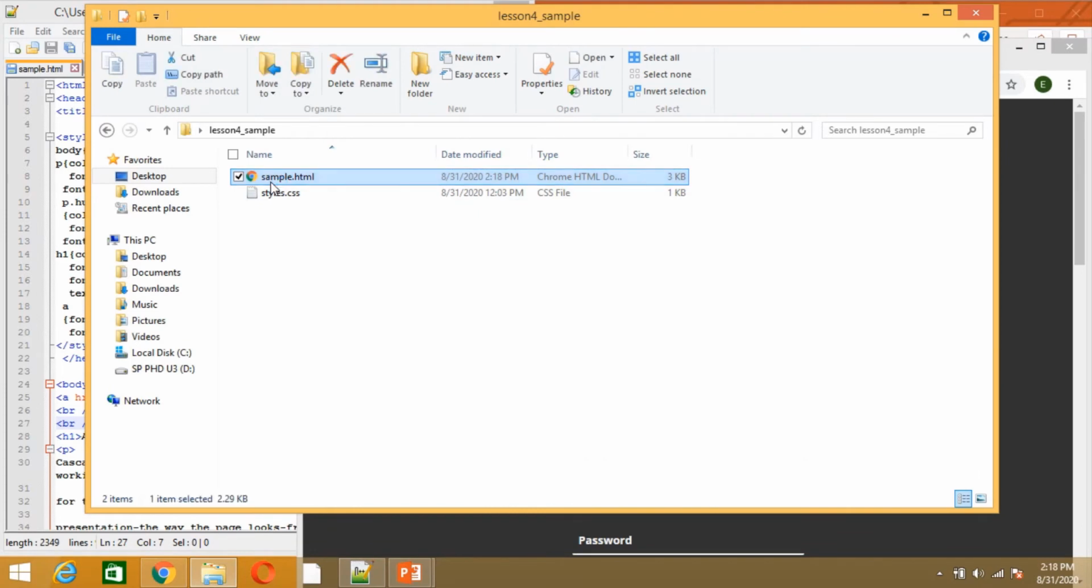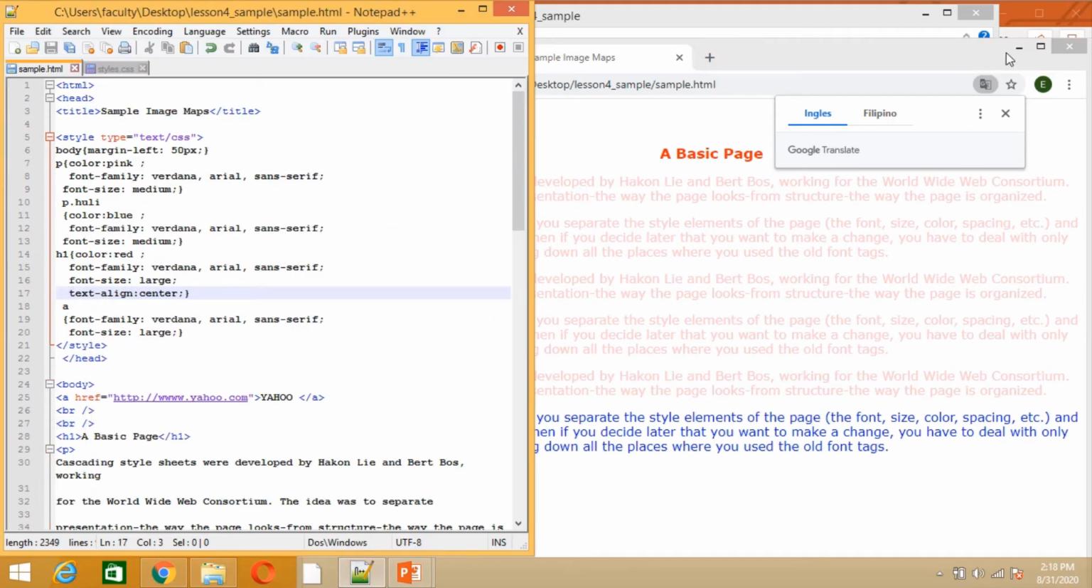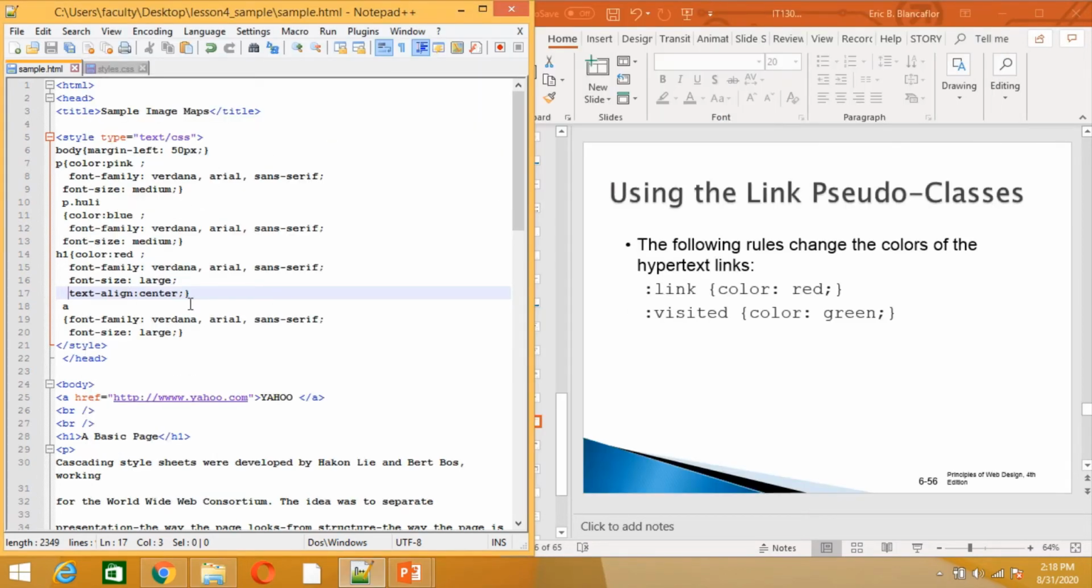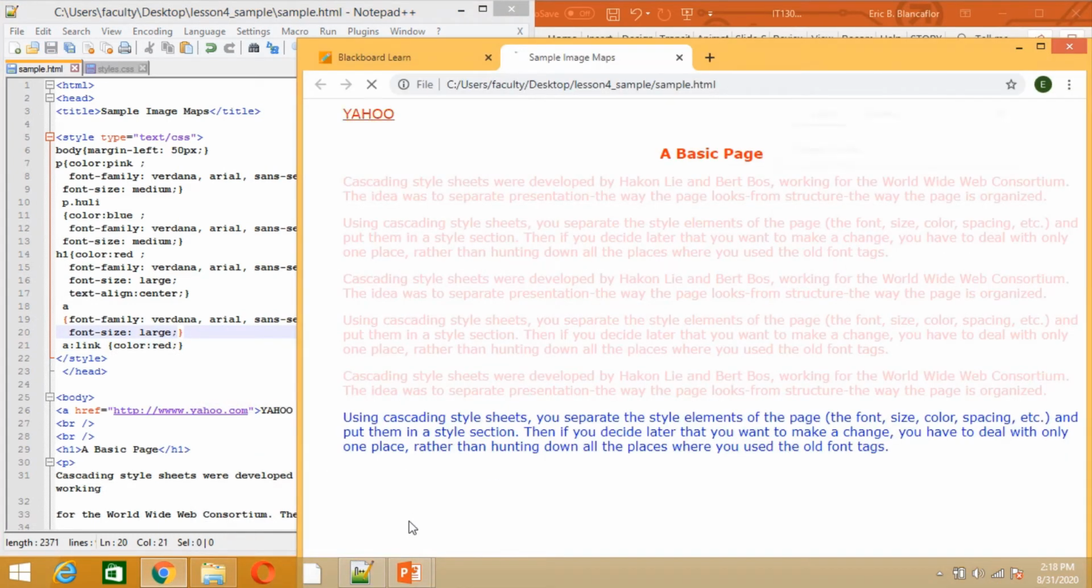So there I have Verdana. Its font is Verdana, color blue. That's the default. I want to change the color blue. For that to happen, we use this one, a colon link, and then in parentheses the color we want, say red. So instead of blue, I want to change it to red. Press F5 and there it became red.